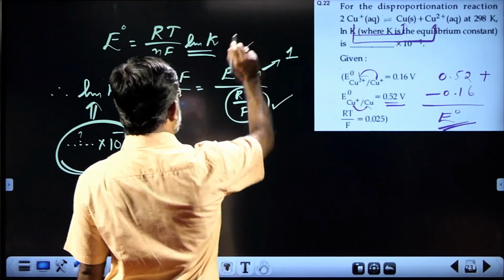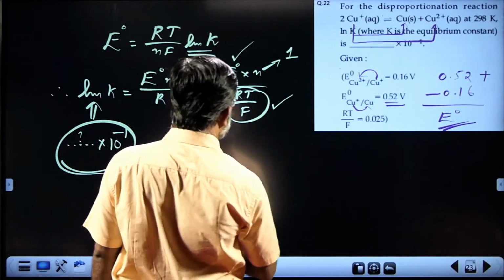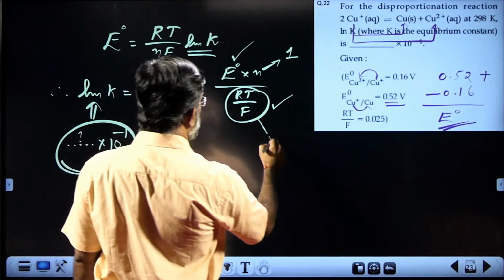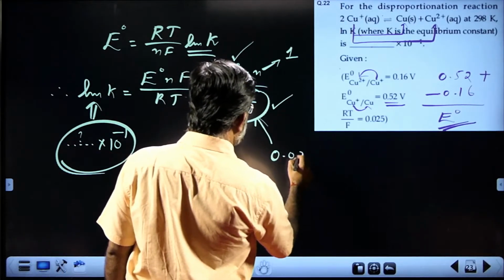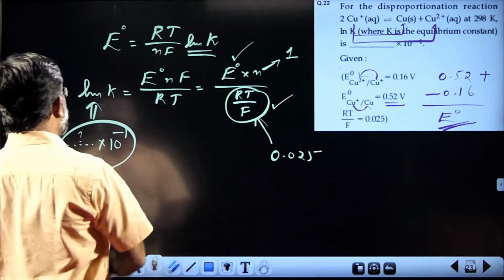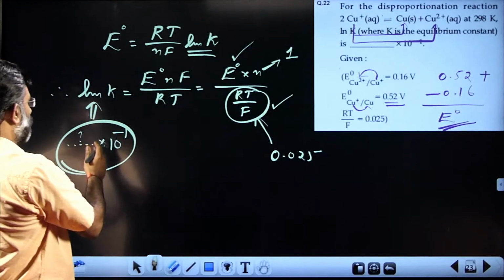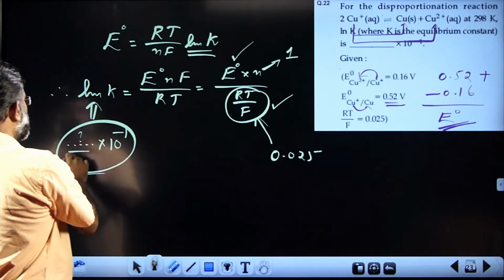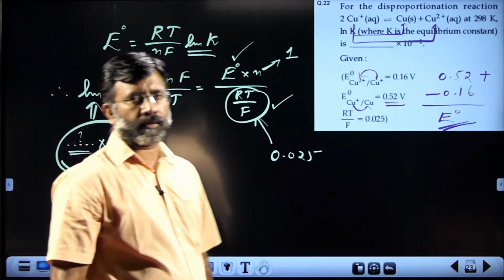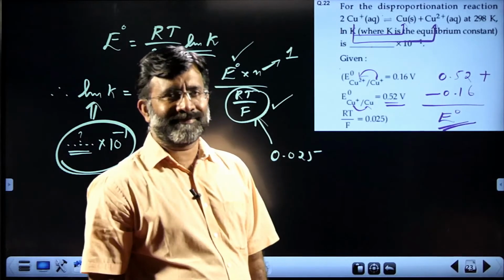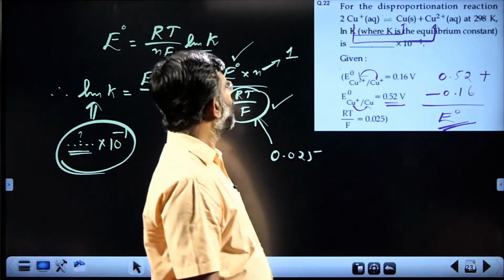So now you have E0, you know N, and you have this value given in the question, 0.025. You can get log K, report log K in this format and find out what is coming here as the answer. Okay. Next.